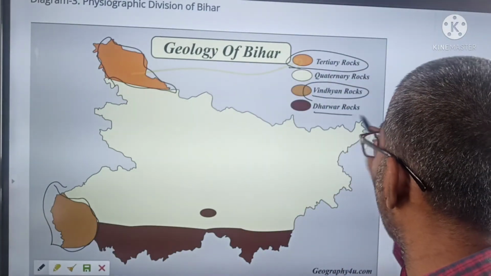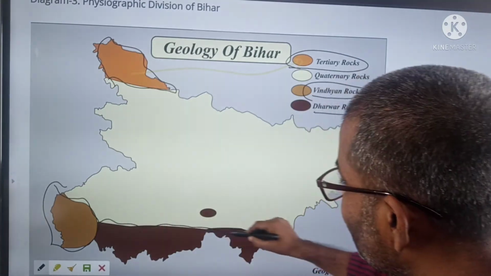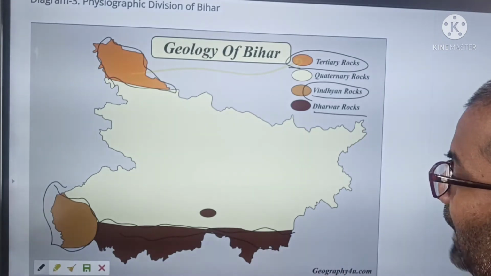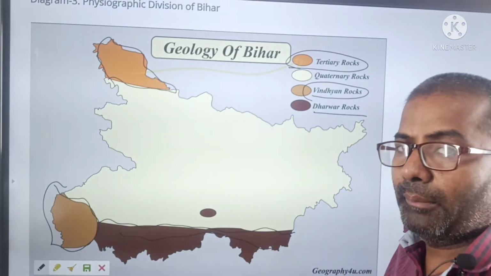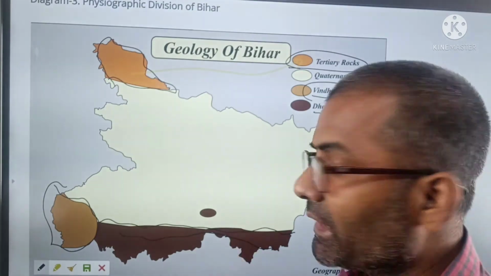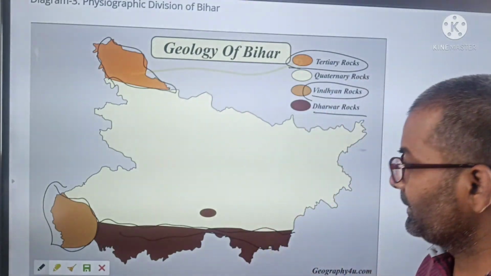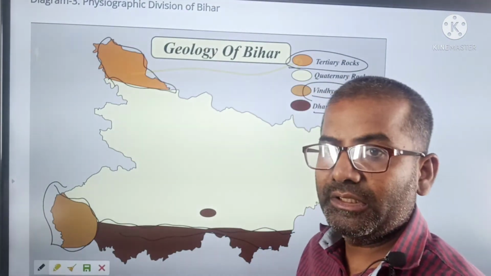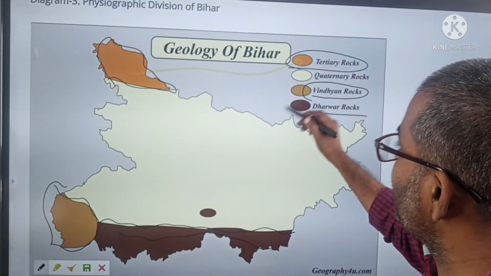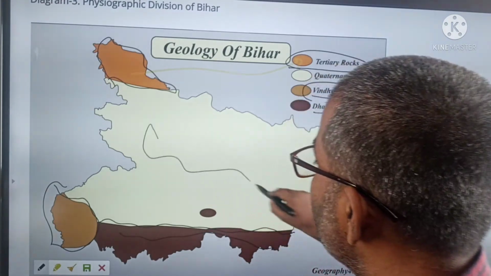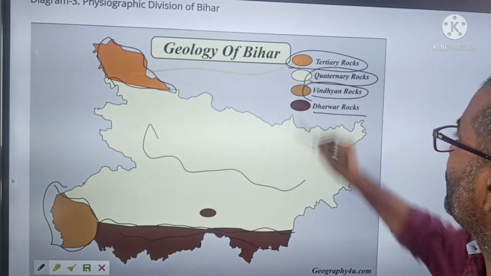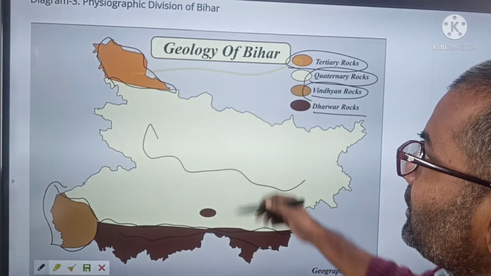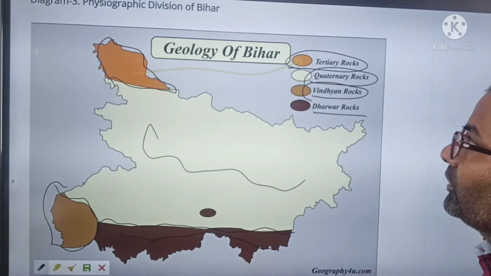Then Dharwar rock, which is part of the plateau of Chota Nagpur, found on the border where it shares its boundary with Jharkhand, and the rest is made up of quaternary rocks. Questions are frequently asked from this geology of Bihar.